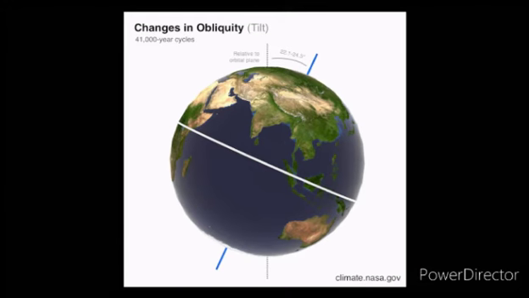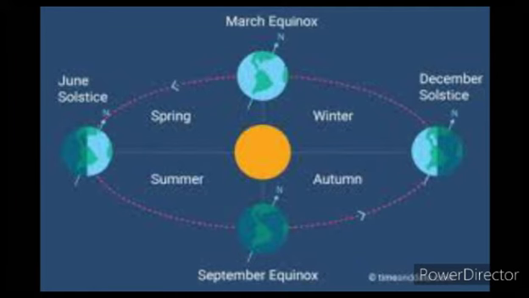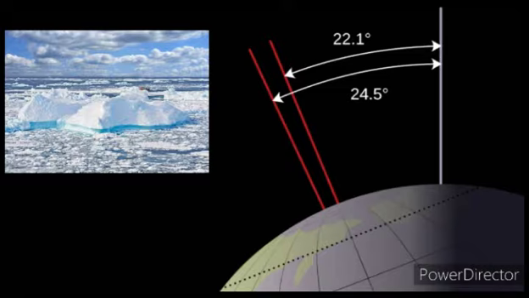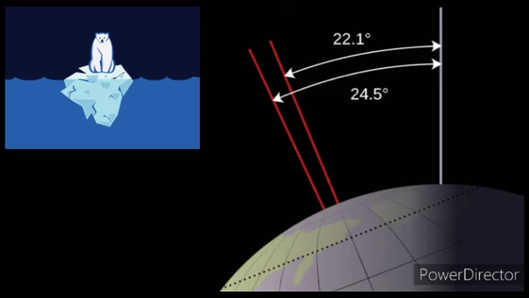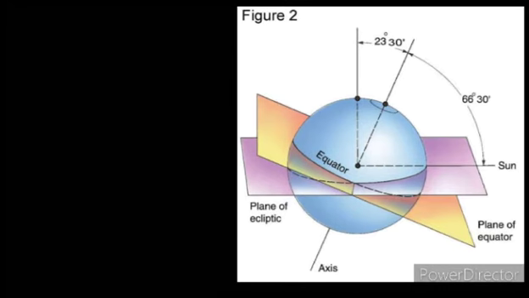Obliquity. Earth's axis is tilted as it travels around the sun. This is why Earth has seasons. There is more solar radiation during summer when the hemisphere is tilted towards the sun, and less solar radiation during winter when it is tilted away. As obliquity decreases, it gradually helps make our seasons milder. Over time, this allows snow and ice at high latitudes to build up into large ice sheets. When the axis is at minimal tilt, the amount of solar radiation doesn't change much on Earth's surface, therefore seasons are less severe.